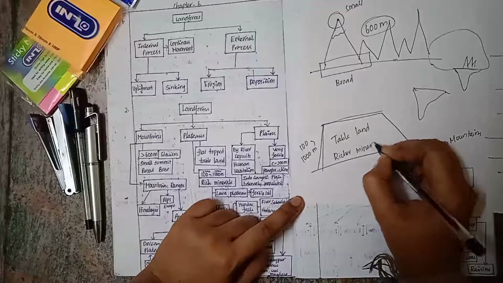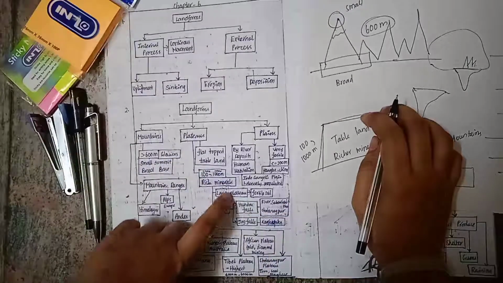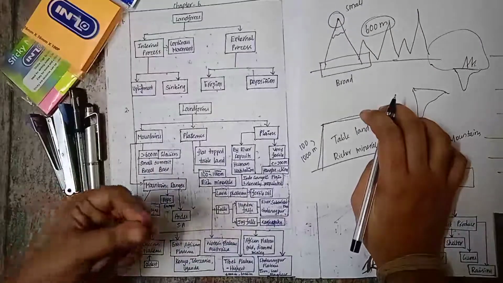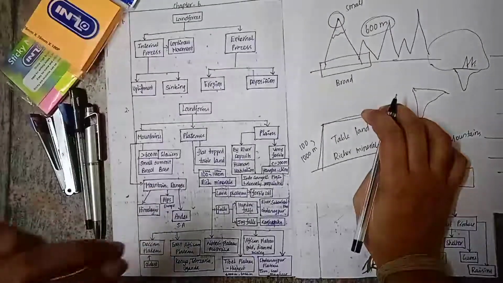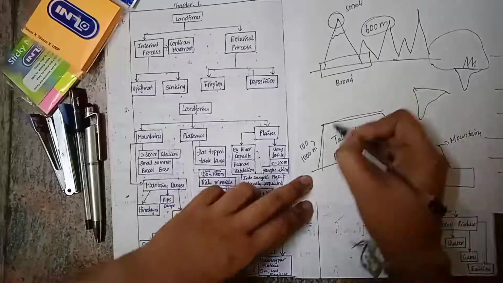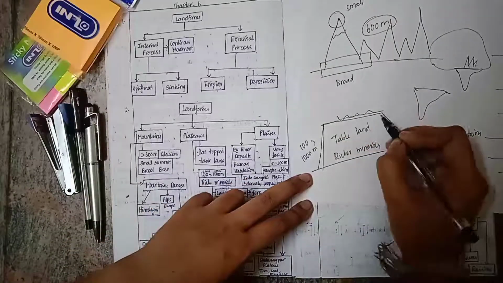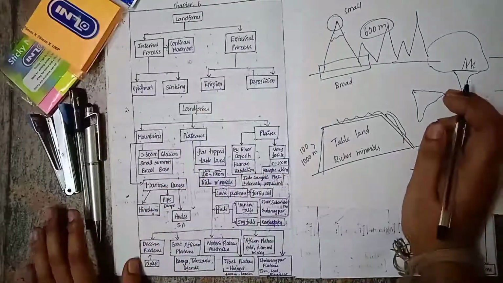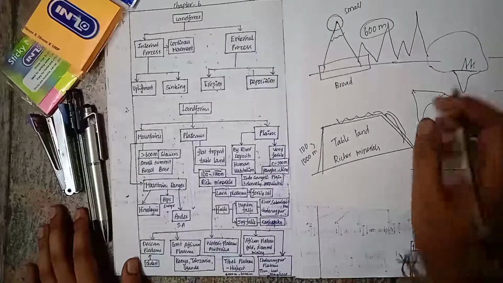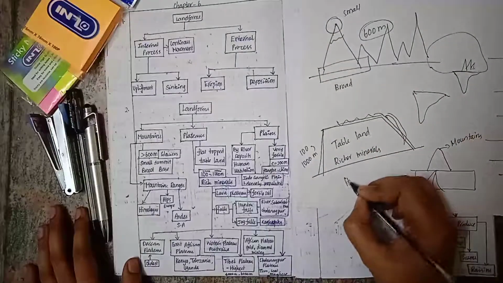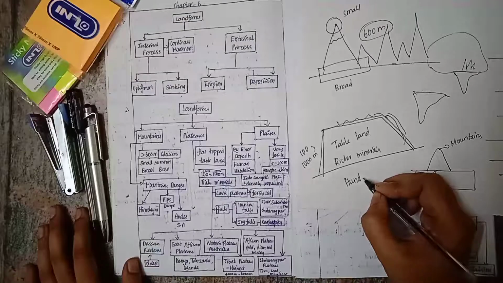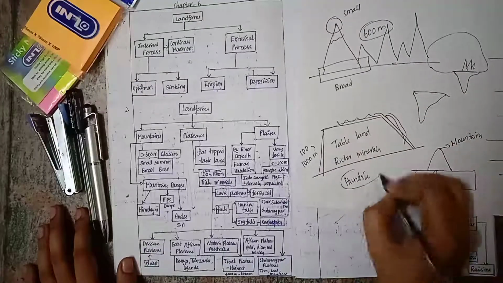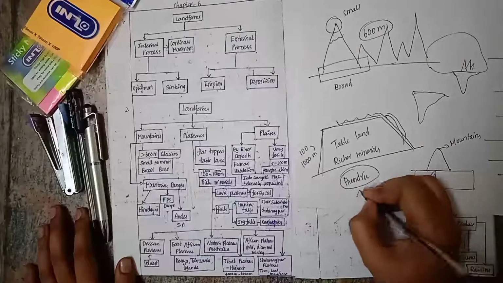Among plateaus, we have lava plateaus. The soil in a lava plateau will be fertile, and plateaus are also rich in minerals. Because of this elevation, if a river is flowing, it will flow through and create falls. There are many falls located in these regions. For example, Hundru Falls is in the Chota Nagpur Plateau. The River Subarnarekha flows and creates Hundru Falls. And Jog Falls is in Karnataka.